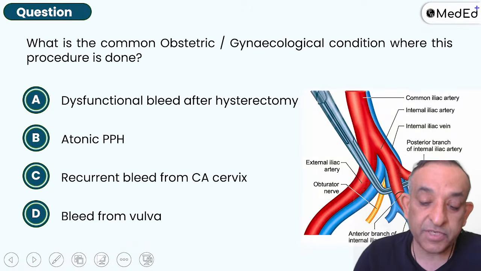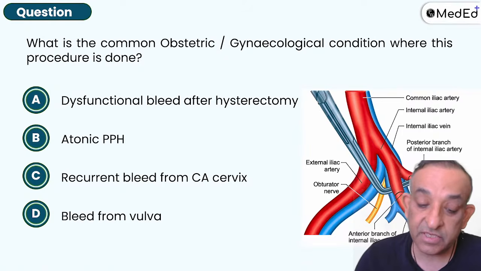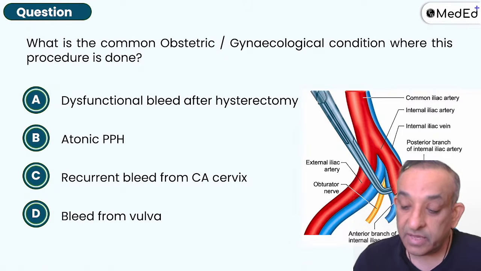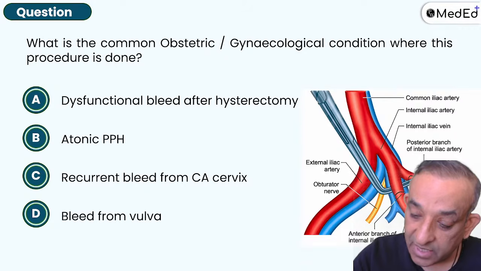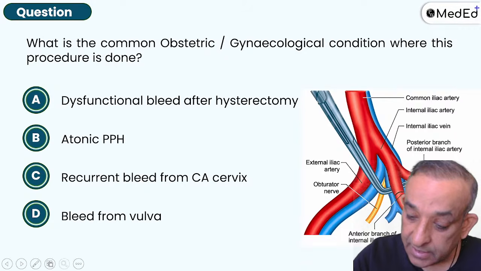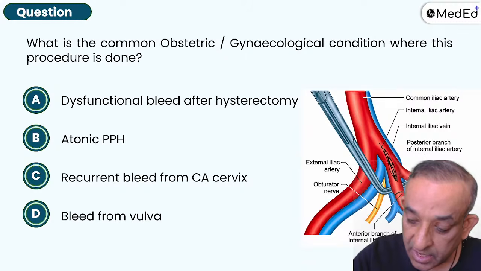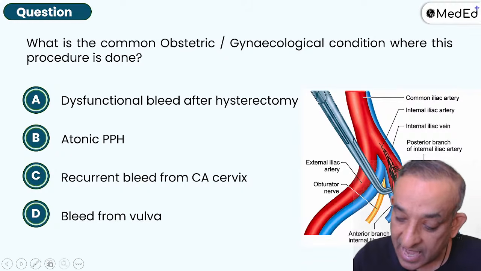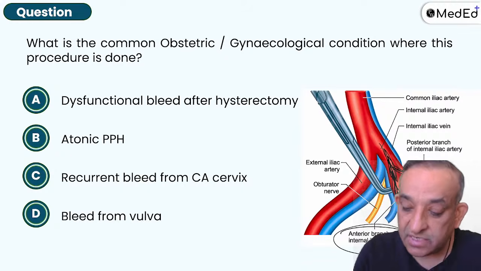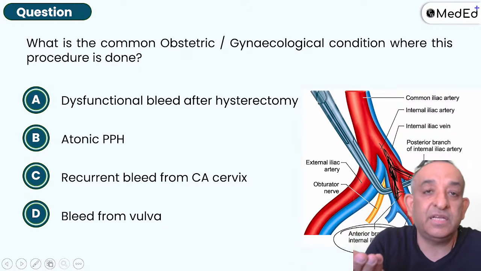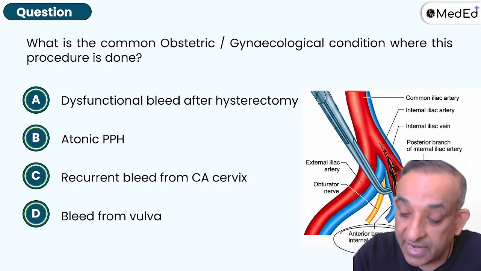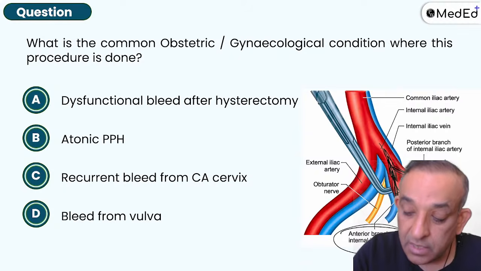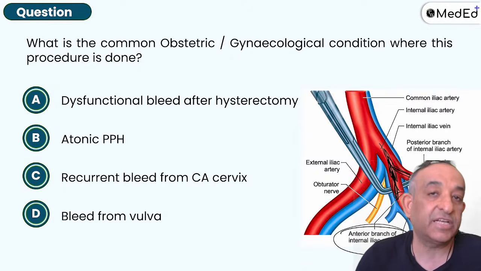What are the common obstetric gynecological conditions where this procedure is done? Okay, you can see that this is the common iliac artery. Then you're seeing the internal iliac artery here, and you're seeing the posterior division here and the anterior division here, and the anterior branch of the internal iliac artery is lifted up, and that is now being ligated. Can you see there's a suture here? So this is the internal iliac artery ligation procedure.